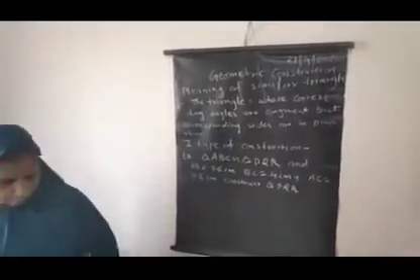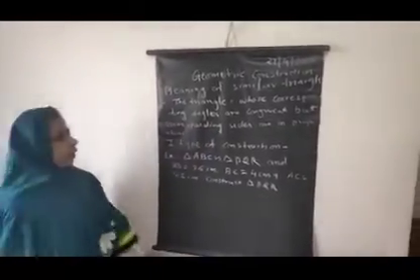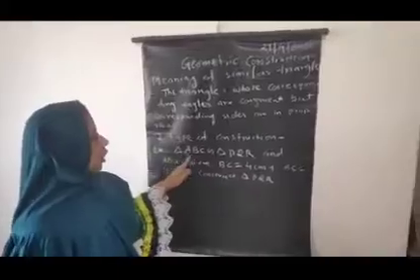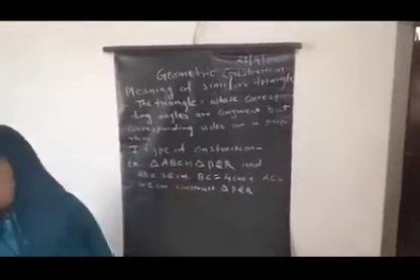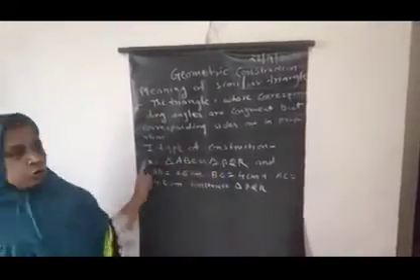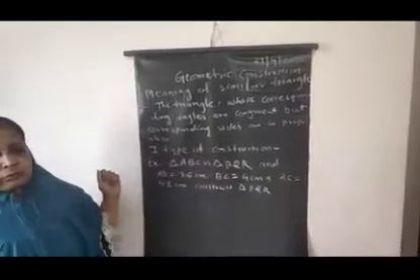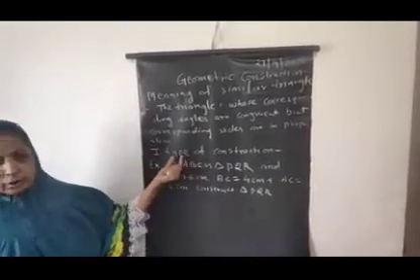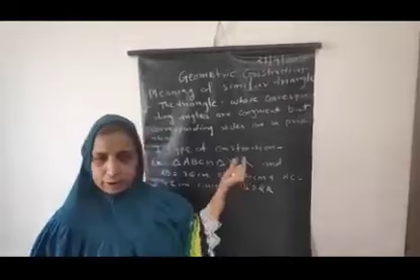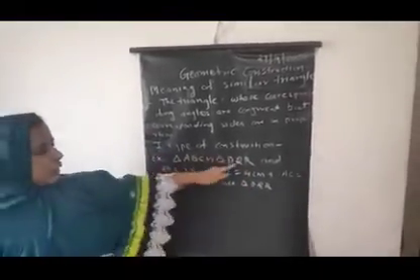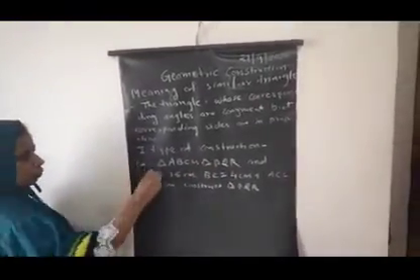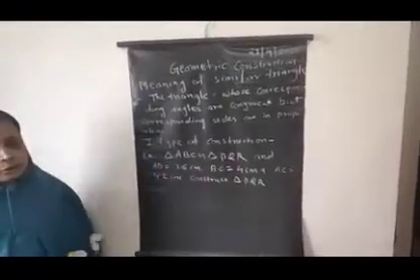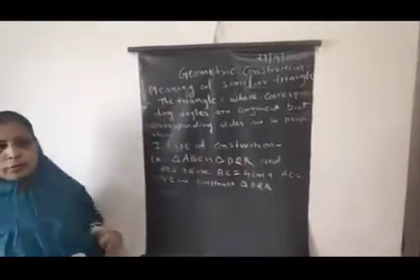In this example, we are going to construct two similar triangles. The names of the triangles are triangle ABC and triangle PQR. In these two triangles, no vertices are matched. The name of the first triangle is ABC and the name of the second triangle is PQR. So the vertices are different, but these two triangles are given as similar. Similar means their sides are in proportion.